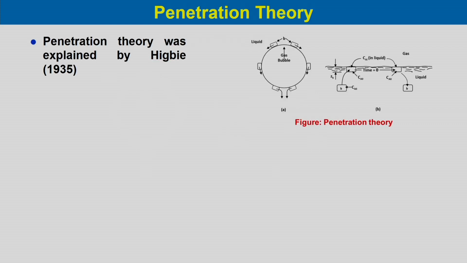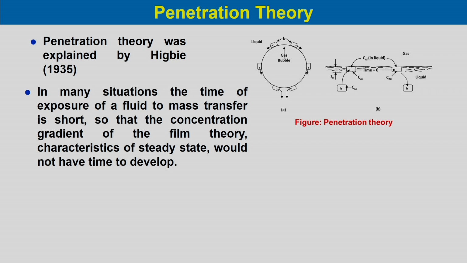Penetration theory was explained by Higbie in 1935, and it is observed in many situations that the time of exposure of the fluid to mass transfer is very short. So, if the time of exposure is very short, what happens?